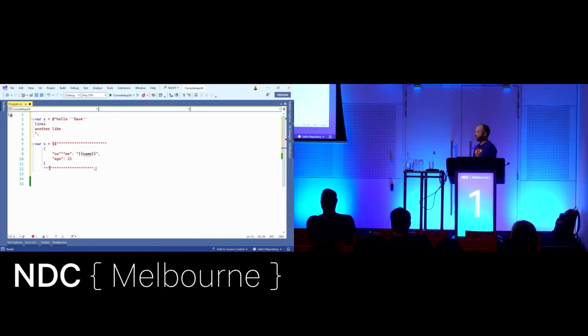Yay, this is valid C#. And in fact, so is this. And I can just keep going. I can just do this for an hour, and that's part of my talk. So, hopefully you won't do this.